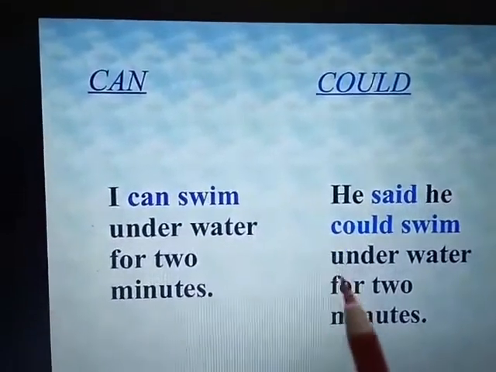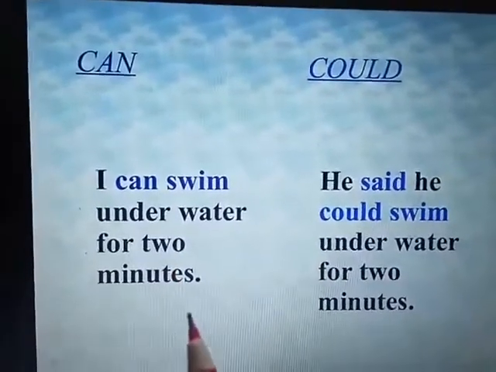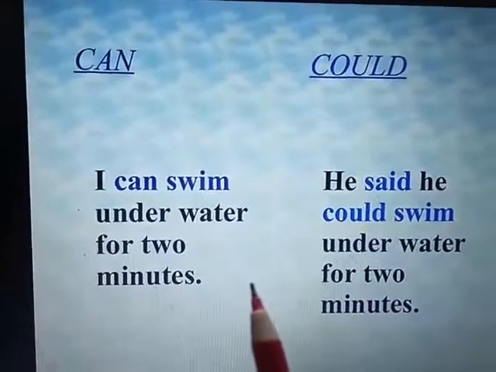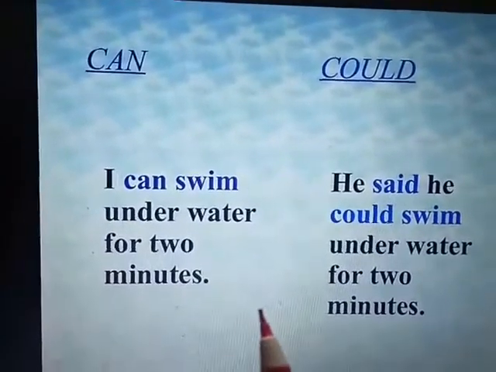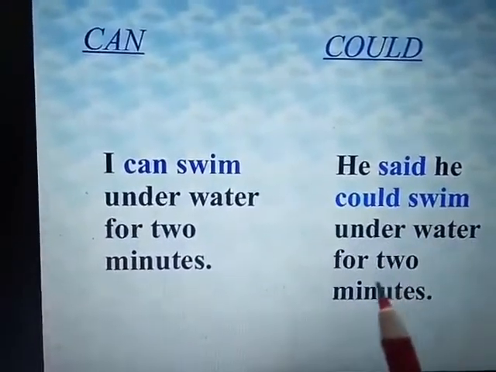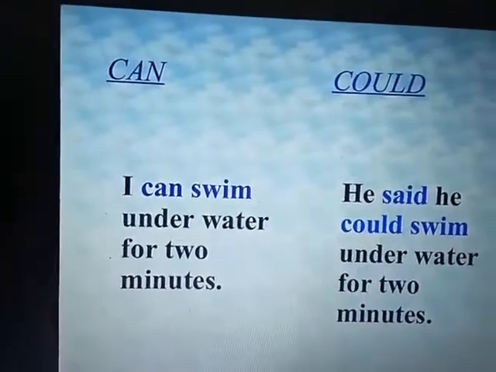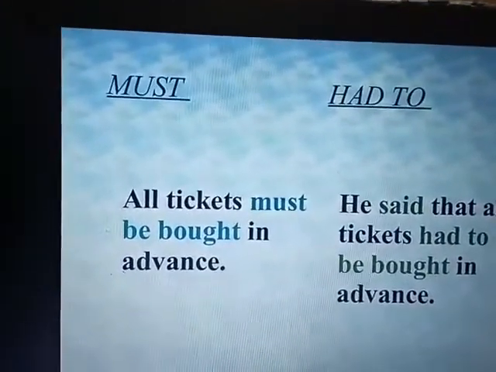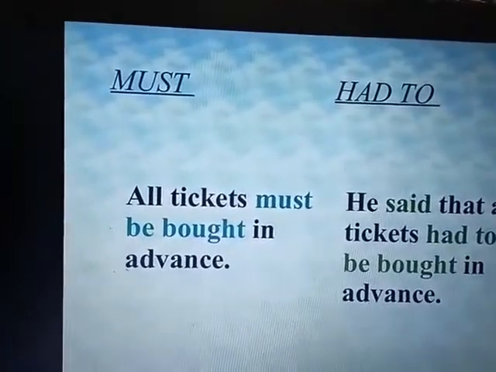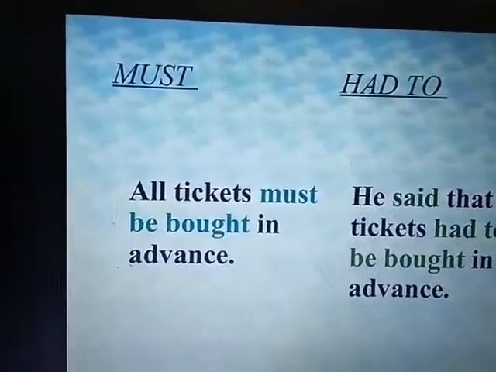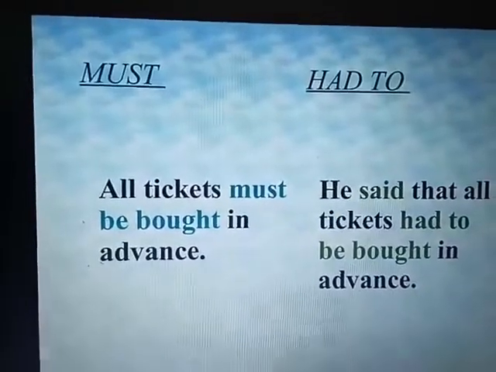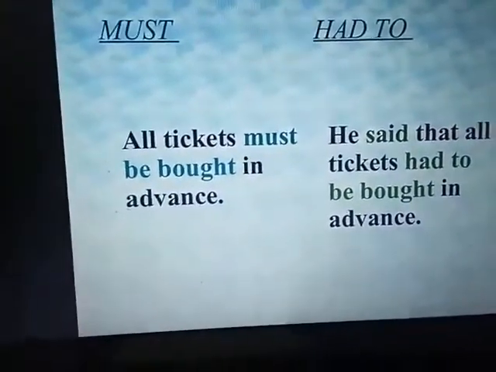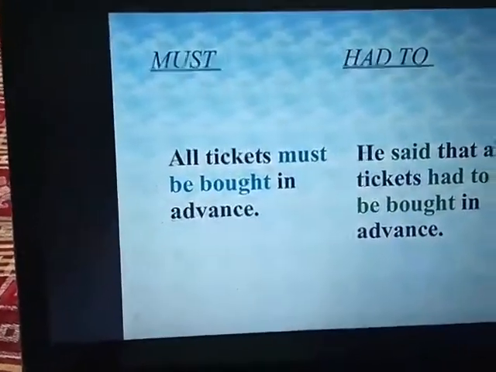Can changes into could. For example, "I can swim underwater for 2 minutes." He said he could swim underwater for 2 minutes. Must changes into had to. "All tickets must be bought in advance." He said that all tickets had to be bought in advance.